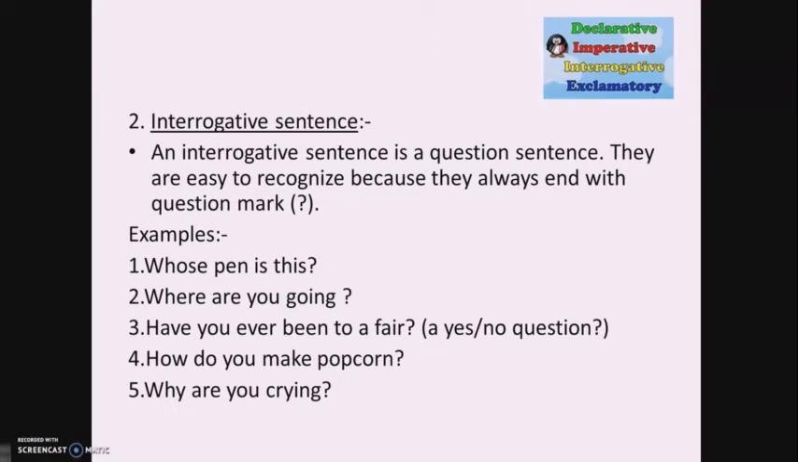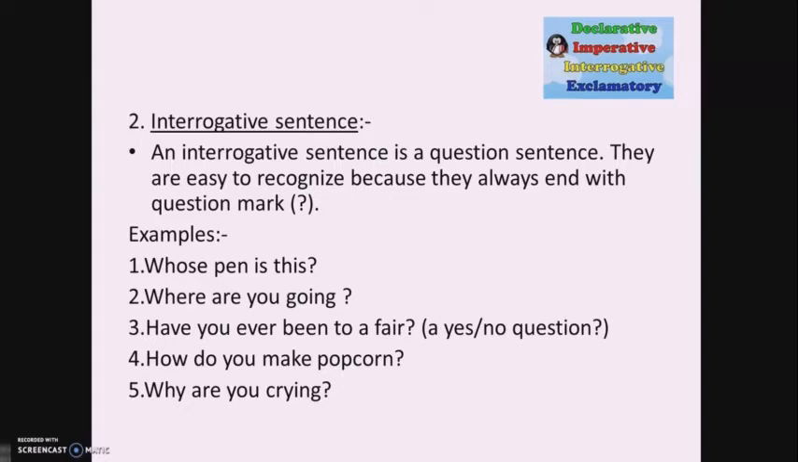The next important type of sentence is the interrogative sentence. An interrogative sentence is a question sentence. They are easy to recognize because they always end with a question mark. Interrogative sentences ask questions to find out something. What kind of information we are asking for can be indicated by who, what, where, when, why, how, etc. The examples of interrogative sentences: Whose pen is this? Where are you going? Have you ever been to a fair?